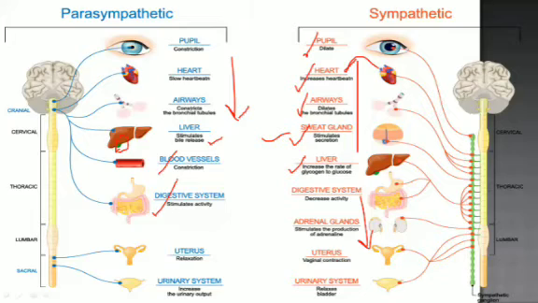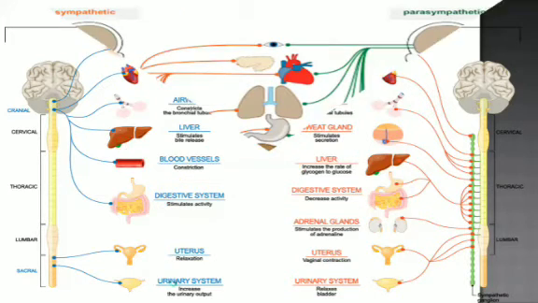The digestive system is stimulated and active, and what happens, digestion increases now. Then after some time we feel hunger, and then the uterus relaxes, and then the urinary system activity is going to increase. Now there is urinary output, and the urination process starts.